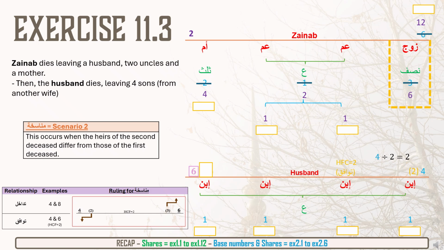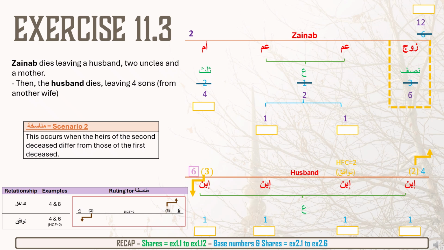We'll do exactly the same thing on the left hand side. So we get the shares kept aside 6 in purple. We divide it by 2, which is the HCF, and the answer we get is 3. And that 3 again will be written in brackets next to the 6. So what do we do with these numbers? Now, as you can see from the ruling, we multiply the 2, which is in brackets, upwards, and we multiply the 3, which is in brackets, downwards.